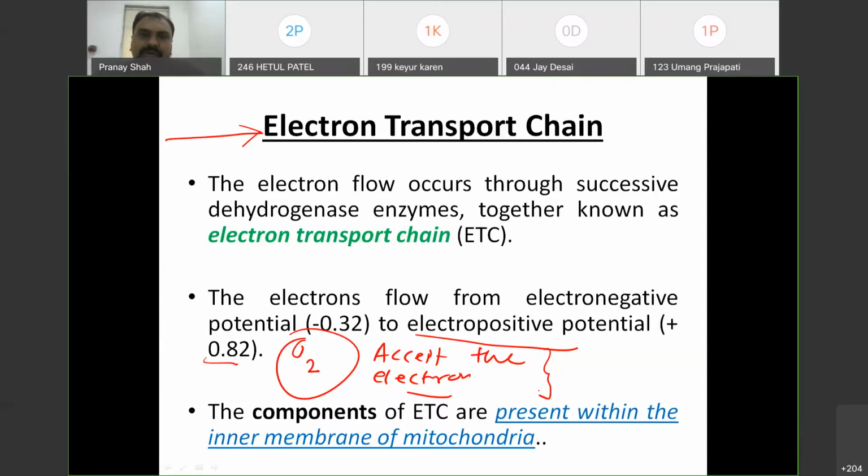Without ATP, you know that muscle contraction is not possible, the sodium potassium pump of the nervous system is not possible, and many synthetic pathways are not possible. So the cell will die in the absence of ATP. That's why this topic is very, very important.